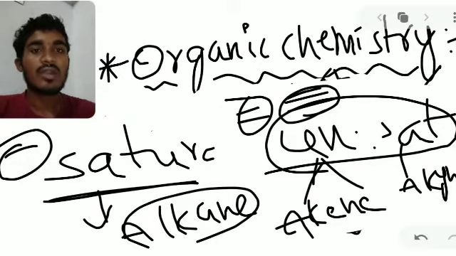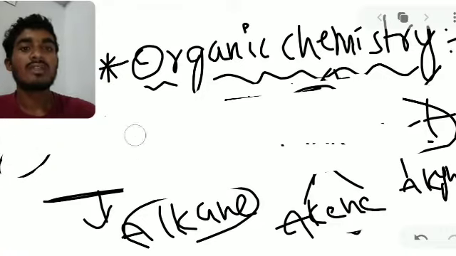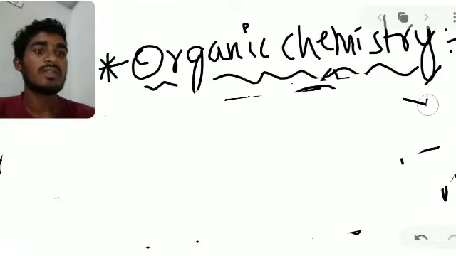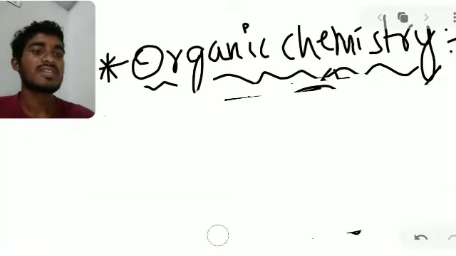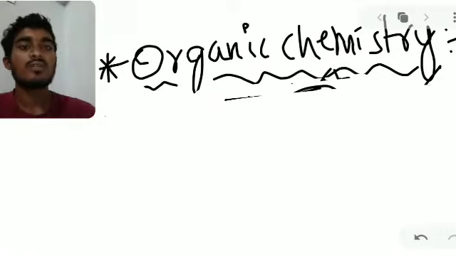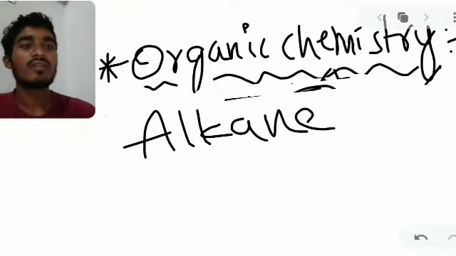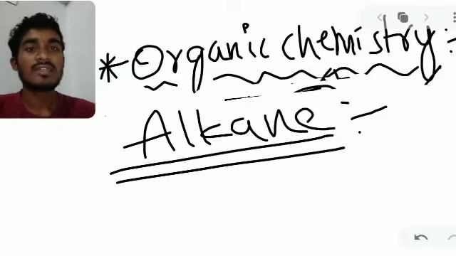Next we see alkanes, meaning saturated hydrocarbons, and unsaturated hydrocarbons: how they are formed and how they are important to us and to everyone. So now we'll see alkane, the saturated hydrocarbon. Okay, alkane is a saturated hydrocarbon. What is another name of alkanes? Another name of alkane is paraffin.